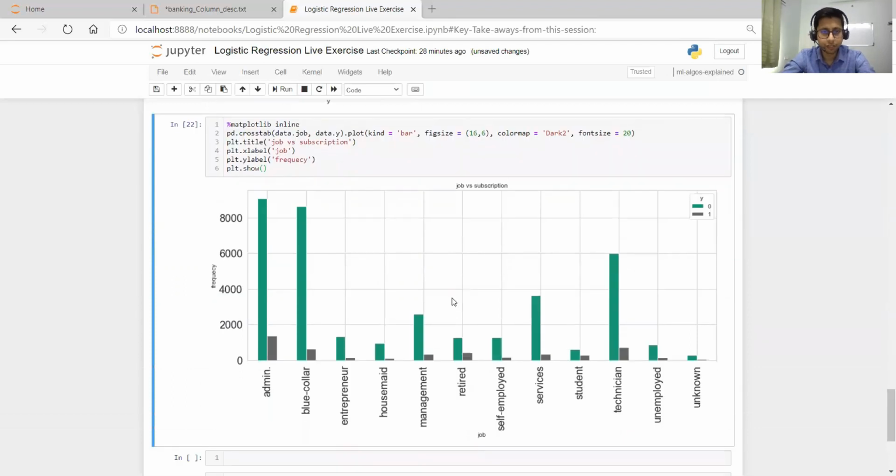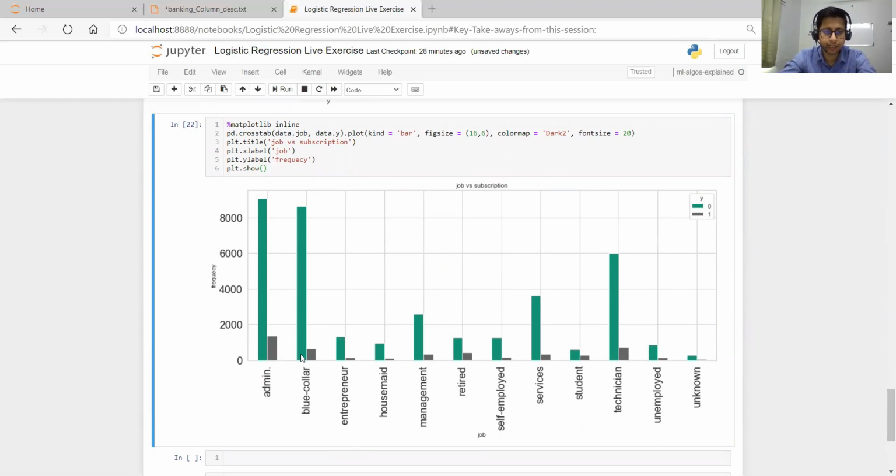Here we saw the different job categories, like we have admin, blue collar, entrepreneur, household, housemaid, and so on. So 0 means not subscribed, 1 means subscribed. Of course there are more admin jobs, so that's where we have more subscriptions.